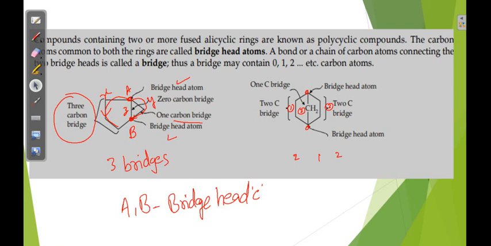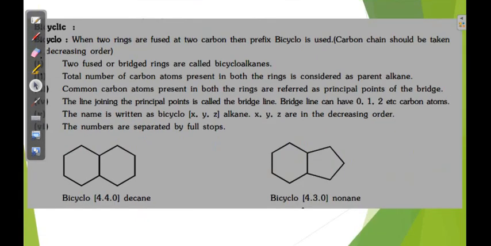Okay, now some rules on how to write this nomenclature. See, these are bicyclic compounds. So the prefix is bicyclo. Two cyclic rings are there, so bicyclo is the prefix.